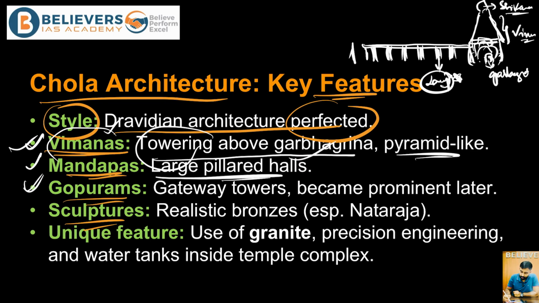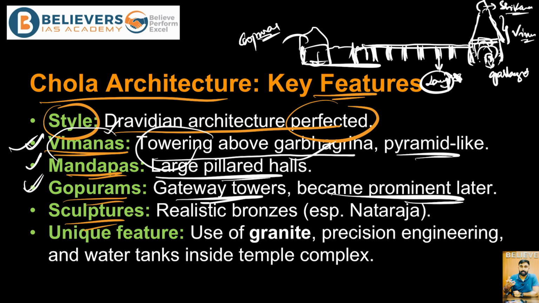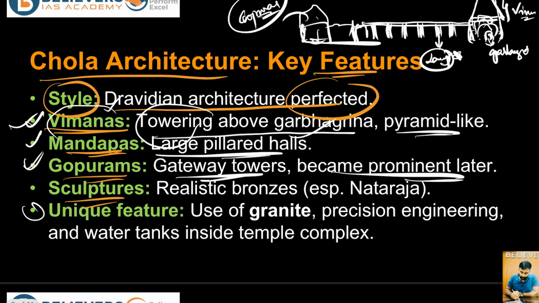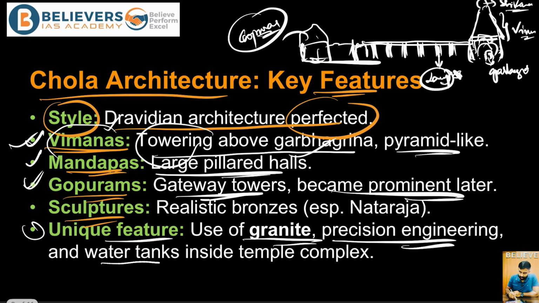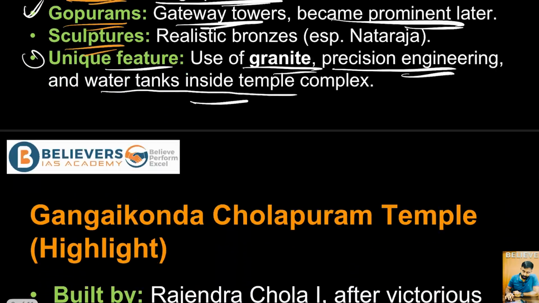And talking about the gopuras, gopuras basically are the gateway towers. So gopuras are generally somewhere outside the temple, or somewhere in the front of the temple, you can call it. So these are gopuras. So these gopuras or gateway towers became prominent later, right? So this is also one of the striking features of the Dravidian architecture mastered by the Cholan Empire. And talking about the unique features, they were the ones to use granite, and they also focused on precise engineering, and water tanks were also kept inside the temple complex, right? So this is one important feature.